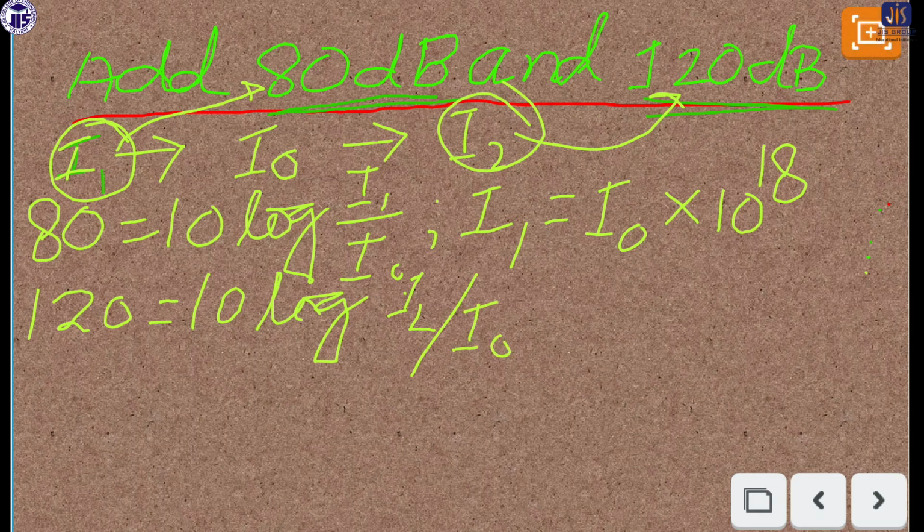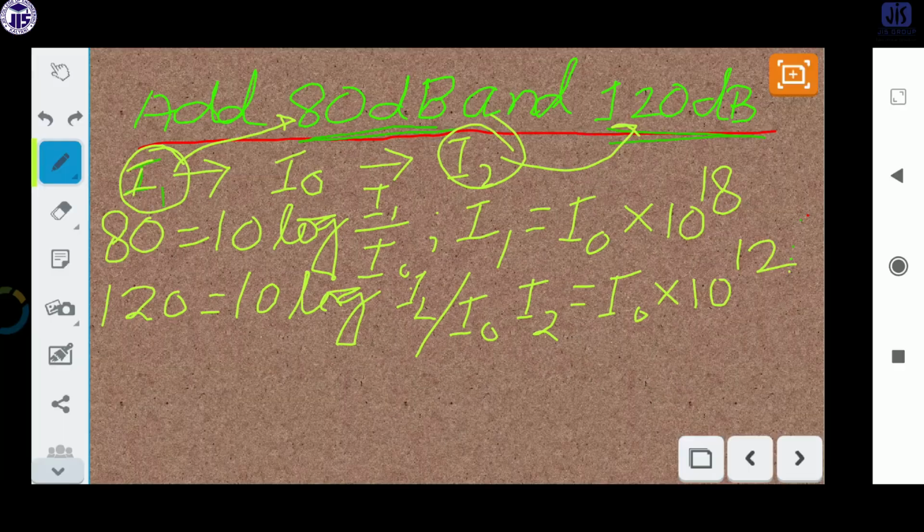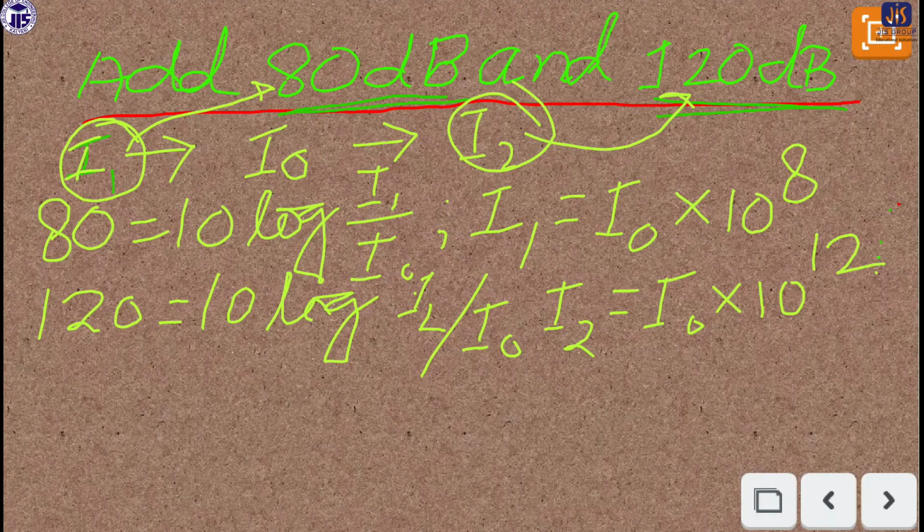From this equation we can write I2 equals I0 into 10 to the power 12. In the first case it will be 10 to the power 8, and in the second case it will be 10 to the power 12.